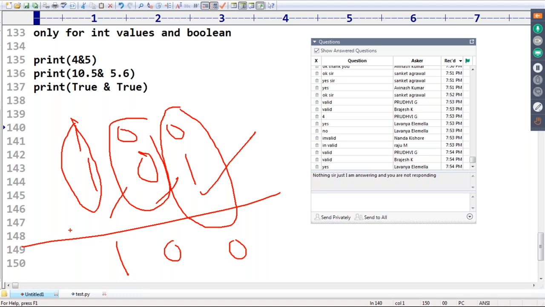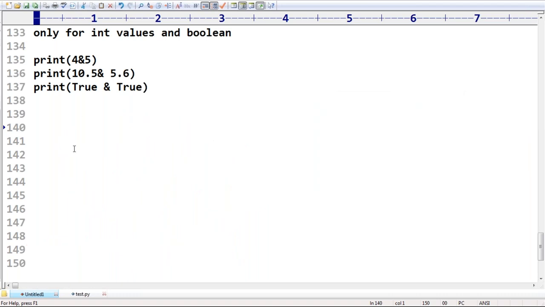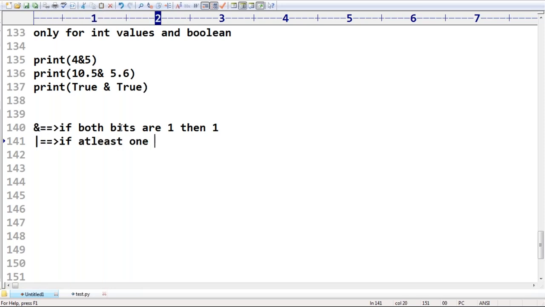That's why these are by default considered bitwise operators. Clear for all? So the AND operator returns 1 if both the bits are 1, otherwise 0. Next, for OR, if at least one bit is 1, then 1. Then what about XOR?